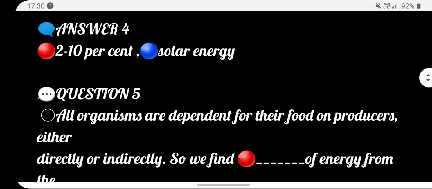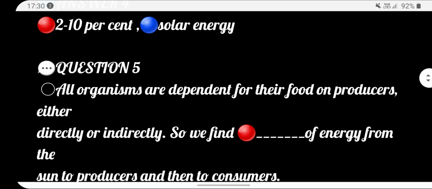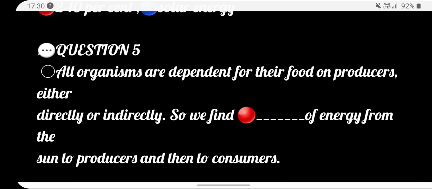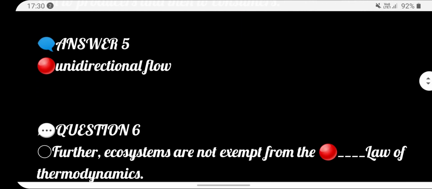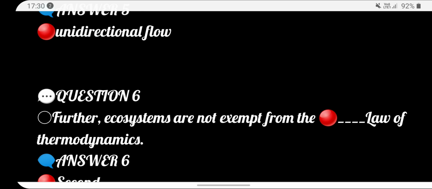Next, all organisms are dependent for their food on producer either directly or indirectly, so we find dash of energy from the sun to producer and then to consumer. Answer is unidirectional flow. Next, ecosystems are not exempt from the dash law of thermodynamics.